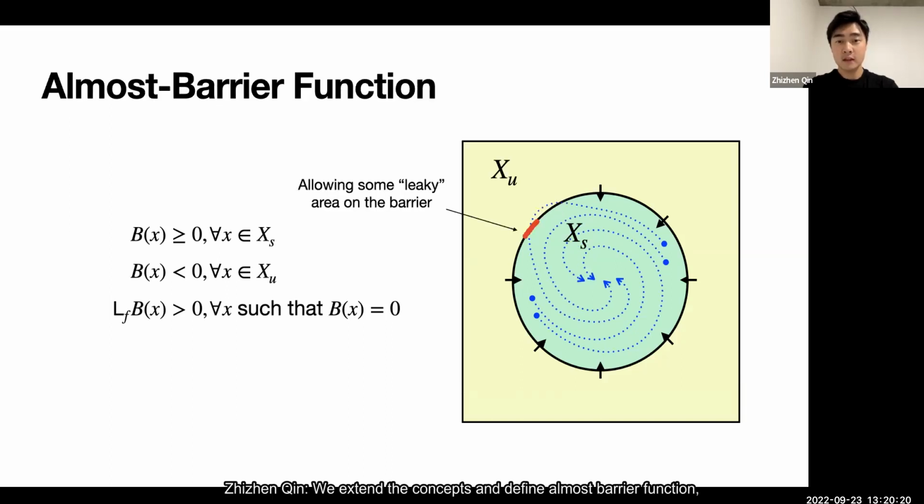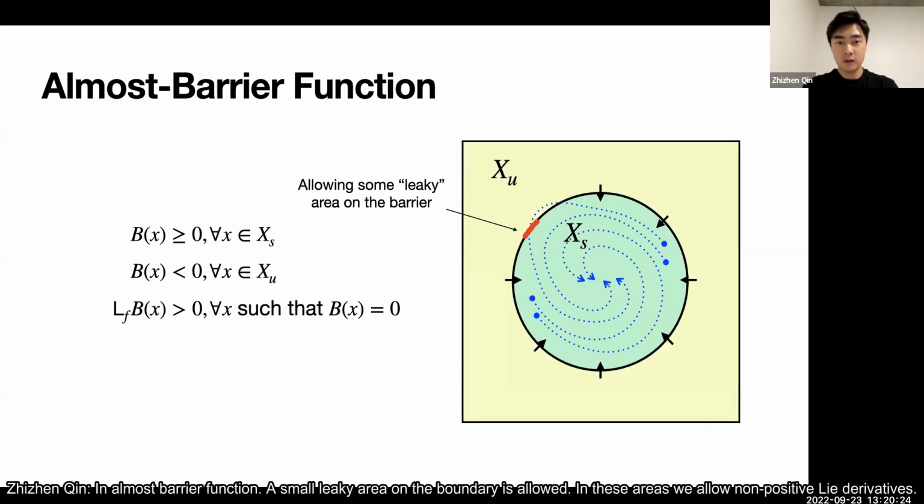We extend the concept and define almost barrier function. In almost barrier function, a small leaky area on the boundary is allowed. In these areas, we allow non-positive Lie derivatives. We can understand these areas as where unsafe behaviors may happen and operations should be avoided.